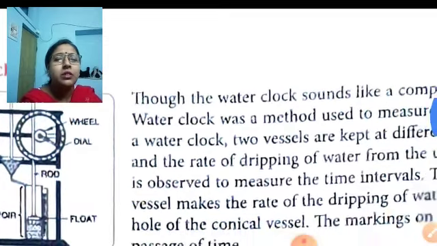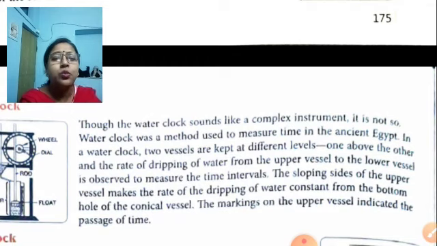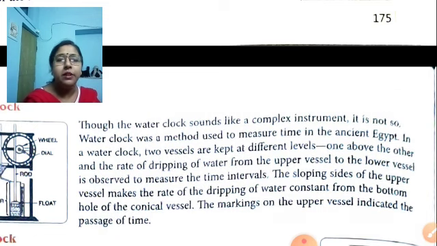So the water clock was a method used to measure time in ancient times. In a water clock, two vessels are kept at different levels, one above the other, and the rate of dripping of water from the upper vessel to the lower vessel is observed to measure the time intervals. The sloping side of the upper vessel makes the rate of dripping of water constant from the bottom hole of the conical vessel. The marking on the upper vessel indicates the passage of time.